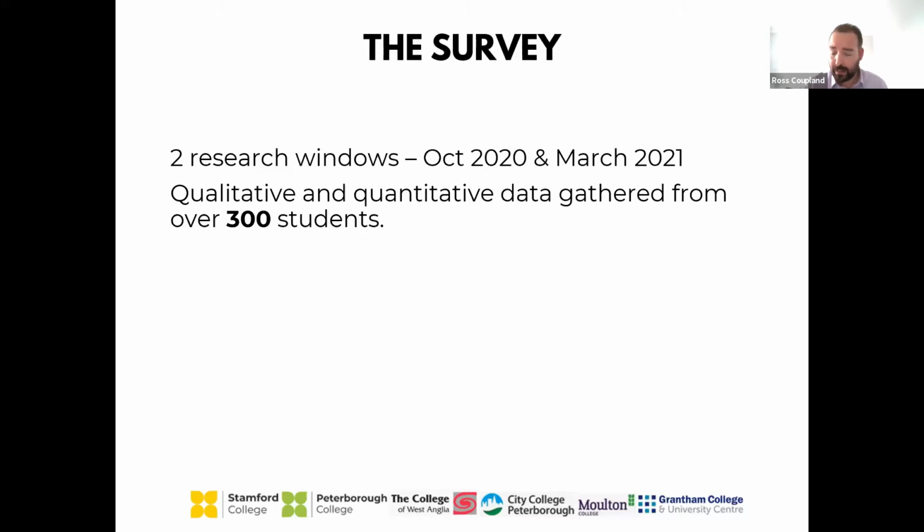So how did we collect our data? The main source of information was a survey that we were going to run, and with support and guidance, we decided to run them over 2 timeframes. So research window 1 began in October 2020, and the second research window in March 2021, and that allowed us to gather a vast amount of qualitative and quantitative data from over 300 students.